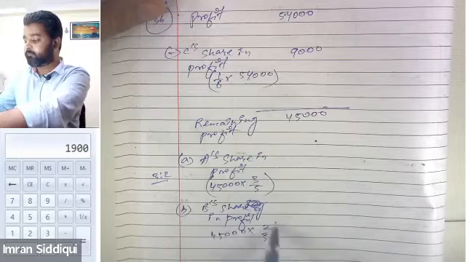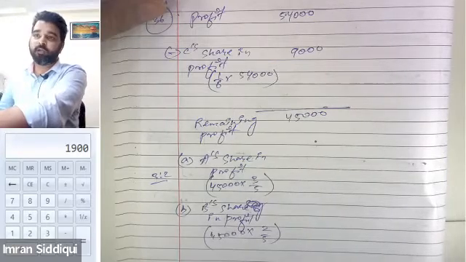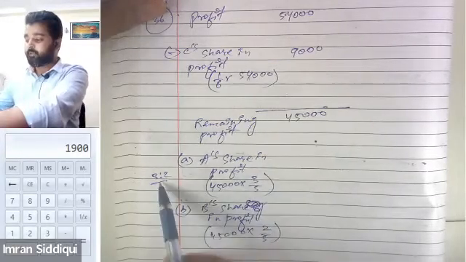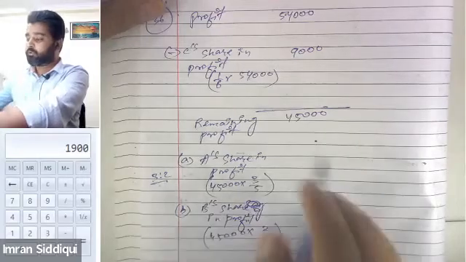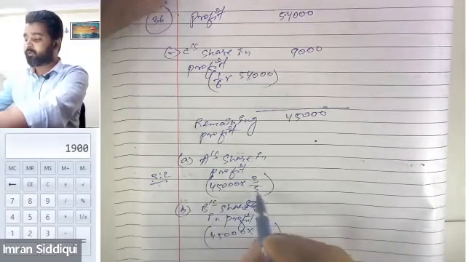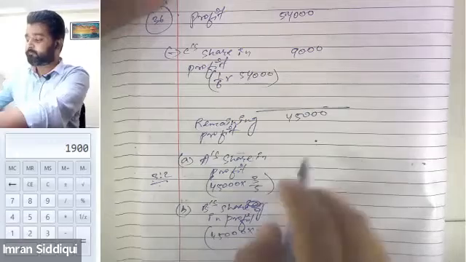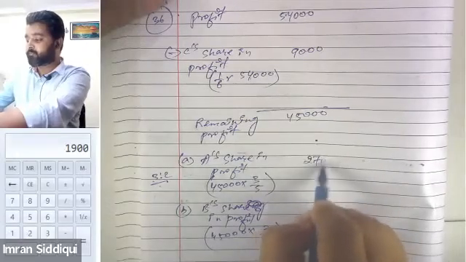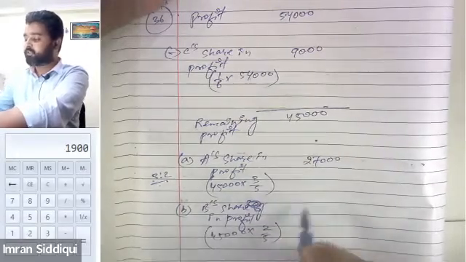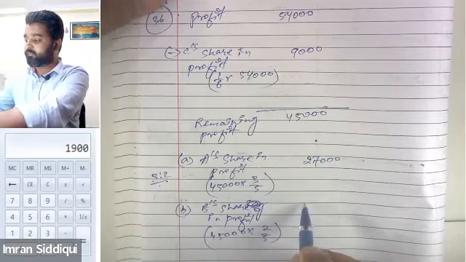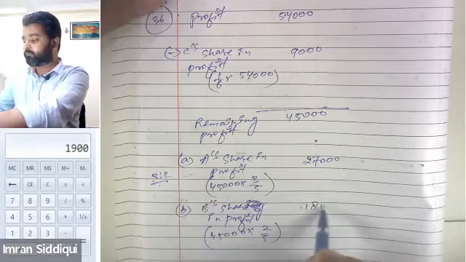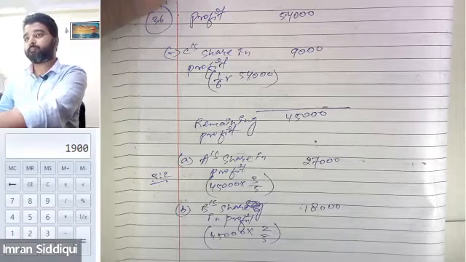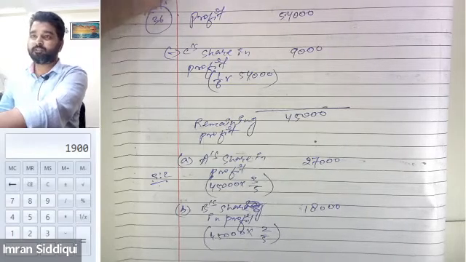So 3/5 of 45,000 gives 27,000, and B's share will be 18,000. Guys, is every calculation correct? Yes, sir.